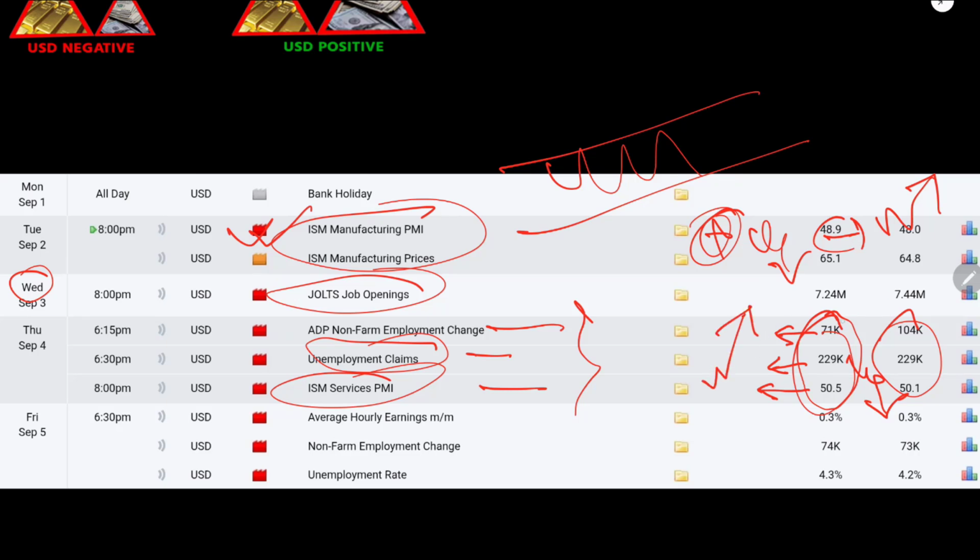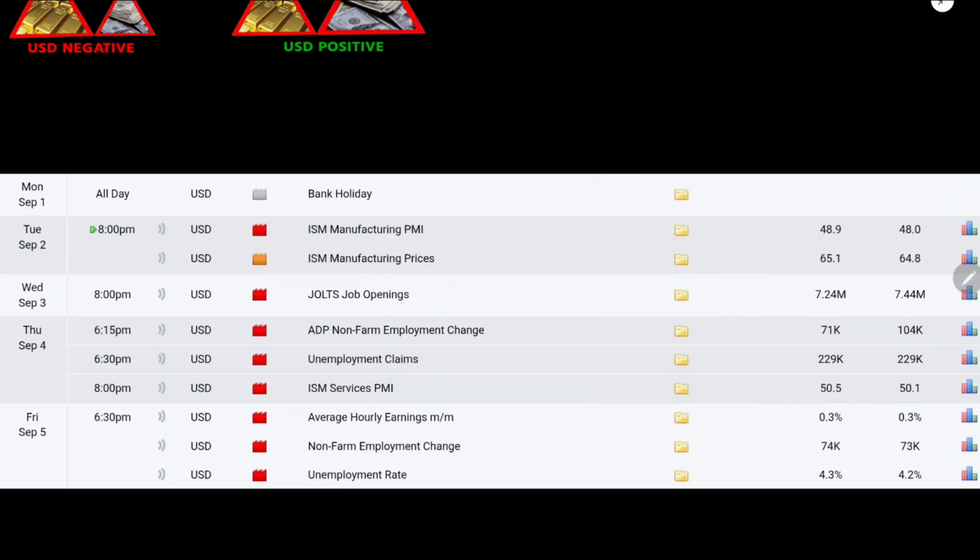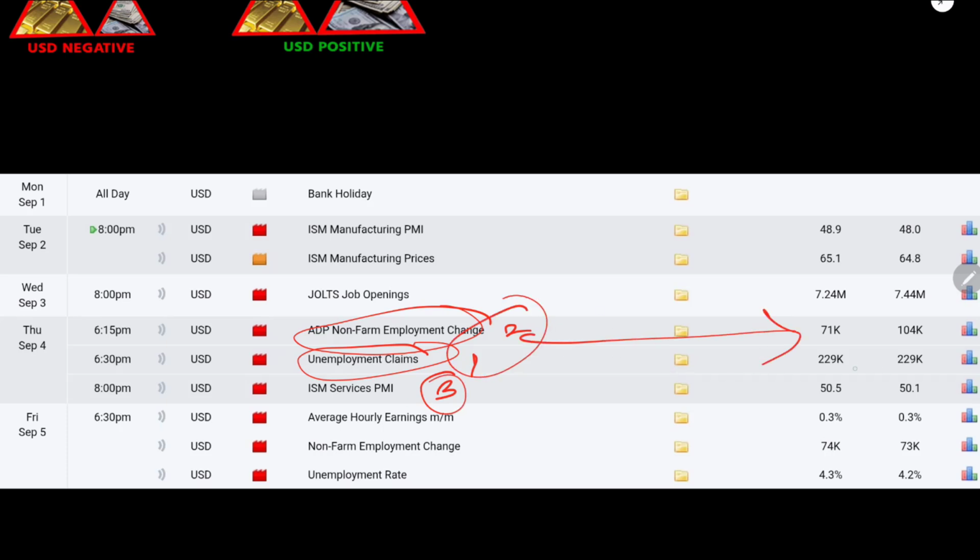And you must ask me, Mr. Boom, if two data points come with positive value and one comes with negative, what will we do? That will depend on what kind of news data comes, positive or negative. This is most important. Okay, news number one is this, number two is this, number three is this. If number one and two come with positive value, we will sell gold. Nothing will happen with that negative value. Okay, that is the thing.